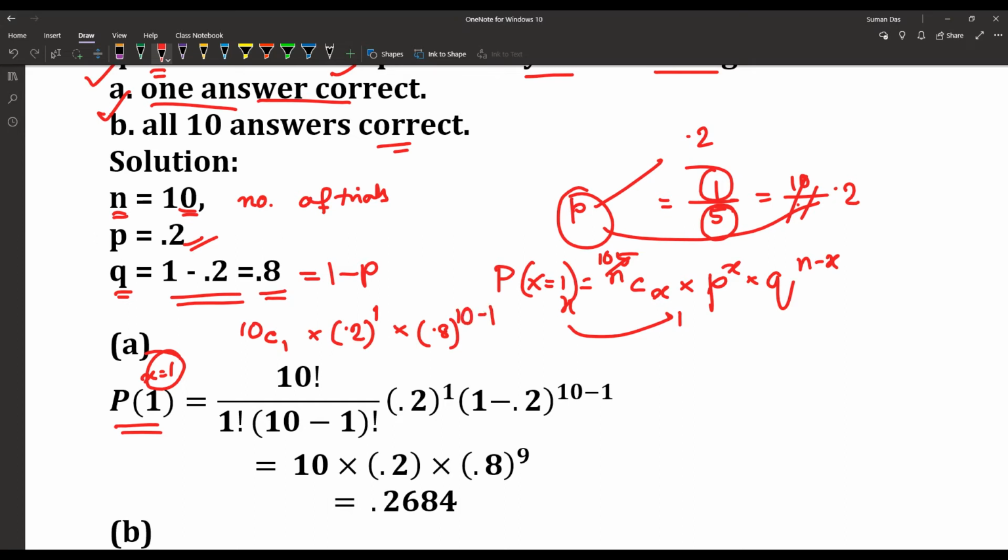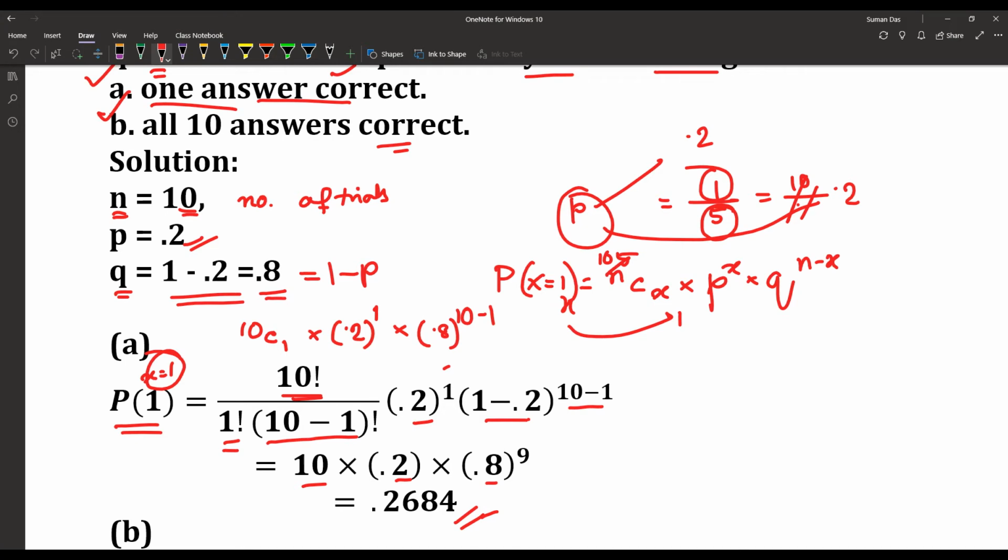So we have 10C1, which can be written as 10 factorial upon 1 factorial into 10 minus 1 factorial, into 0.2 to the power 1 into 1 minus 0.2 to the power 10 minus 1, or 10 into 0.2 into 0.8 to the power 9, and the answer is 0.2684. So that is the probability that only one answer is correct.